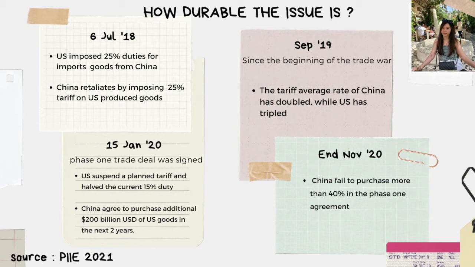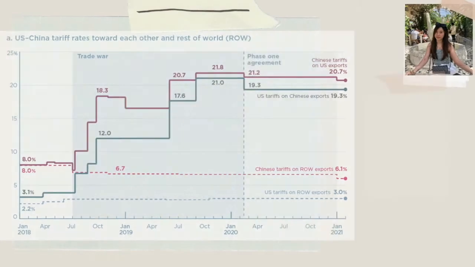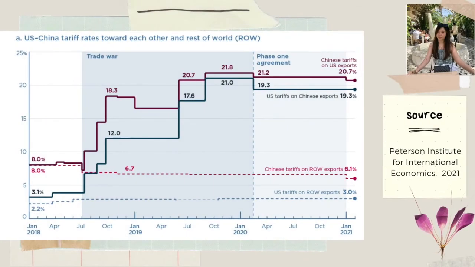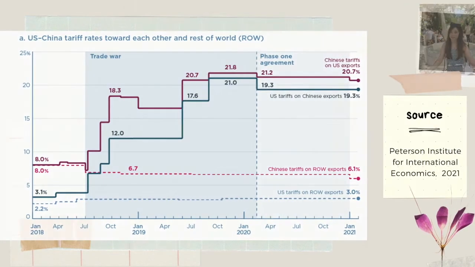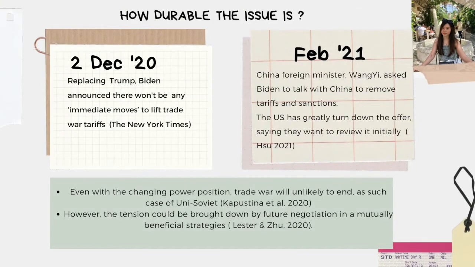On 15 January 2020, both parties agreed to sign a Phase 1 trade deal, where the US agreed to suspend planned tariffs and halve the current 15% duty, while China agreed to purchase additional US goods worth $200 billion in the next 2 years. However, by the end of November, China had failed to purchase what it had agreed to in the Phase 1 agreement. As we can see from this chart, the Phase 1 agreement does not seem to settle the issue. Along with the changing power position in the US, the war has not seemed to cool down either.